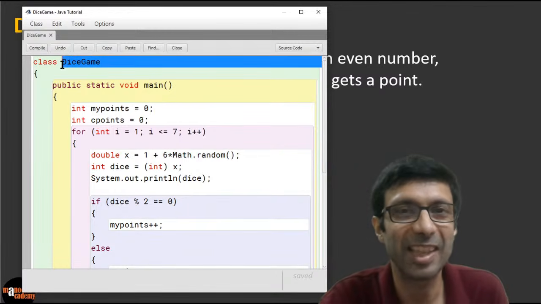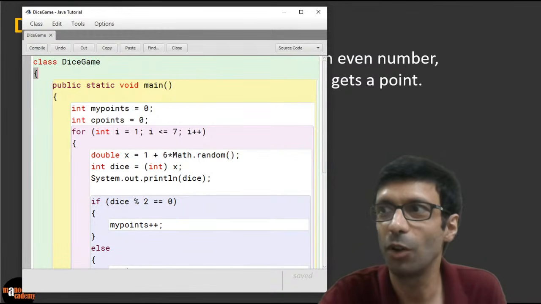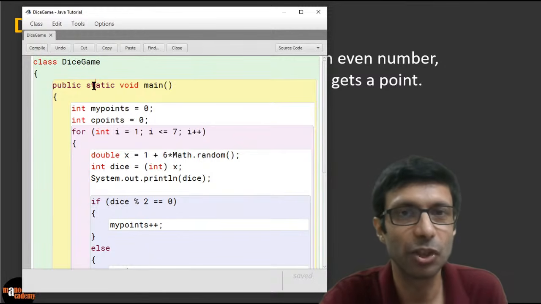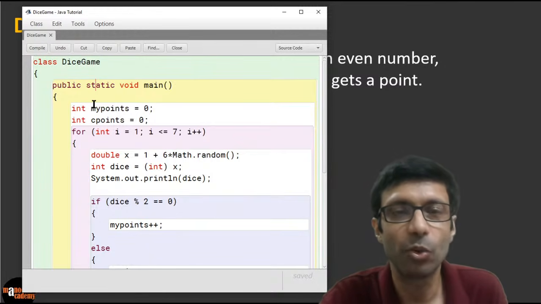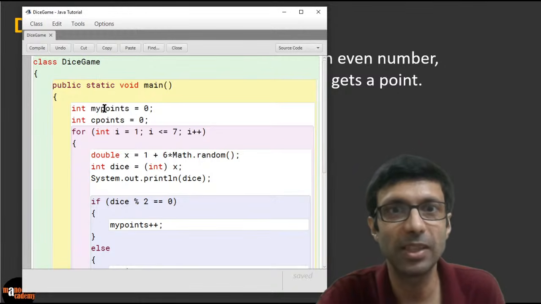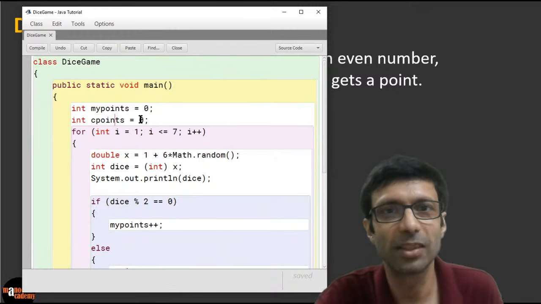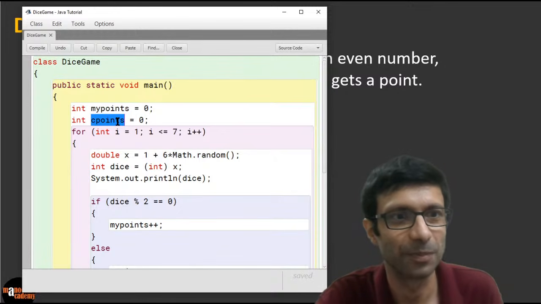So class DiceGame, we have improved our game here. So all of you please follow this here. This is our class DiceGame. This is the main function. Okay, and now what are we doing? We are starting with our points to be 0. Just like when the game starts, the points are 0. Then the computer points, so this is my points or our points, this is the computer points, they're both 0.